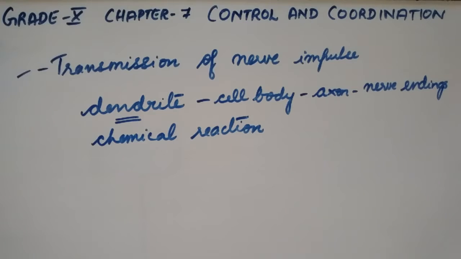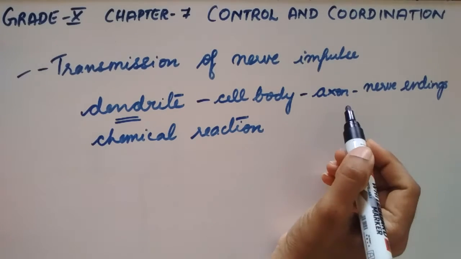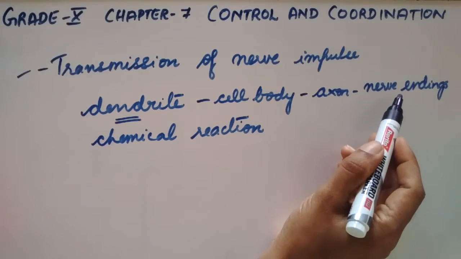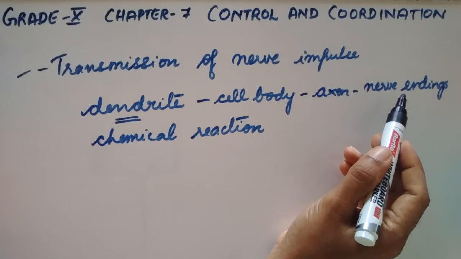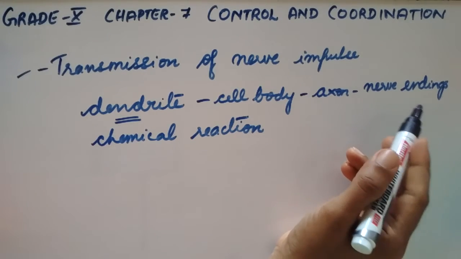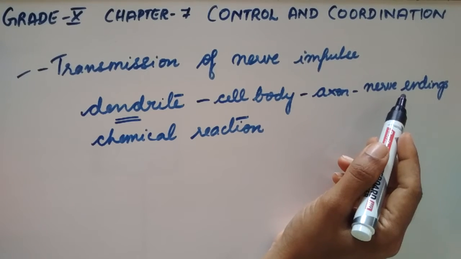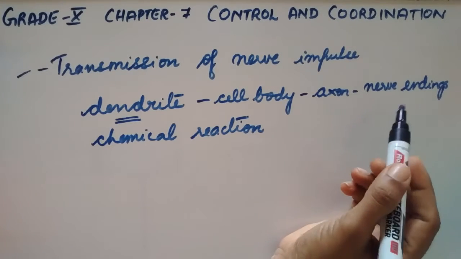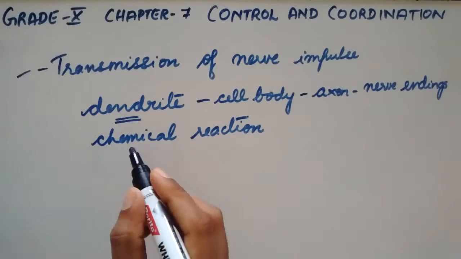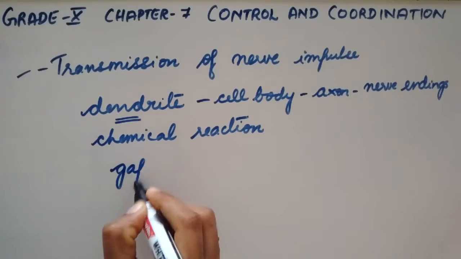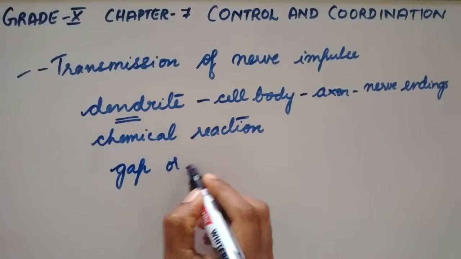And at the end of the axon, the electrical impulse sets off the release of some chemicals. These chemicals cross the gap, which is called the synapse.